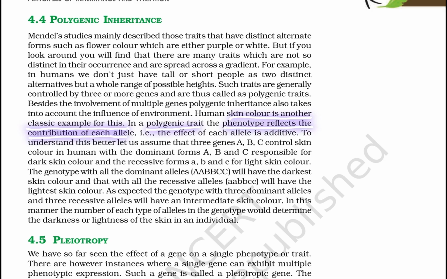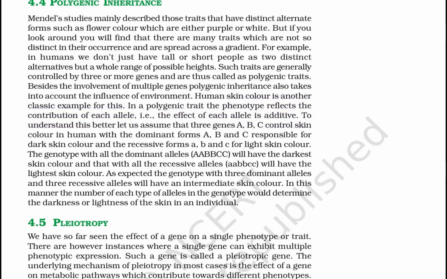In a polygenic trait, the phenotype reflects the contribution of each allele. The effect of each allele is additive. To understand this better, let us assume that three genes, A, B, and C, control the skin color of a human, with the dominant alleles A, B, and C responsible for dark skin color and the recessive alleles a, b, and c for light skin color.